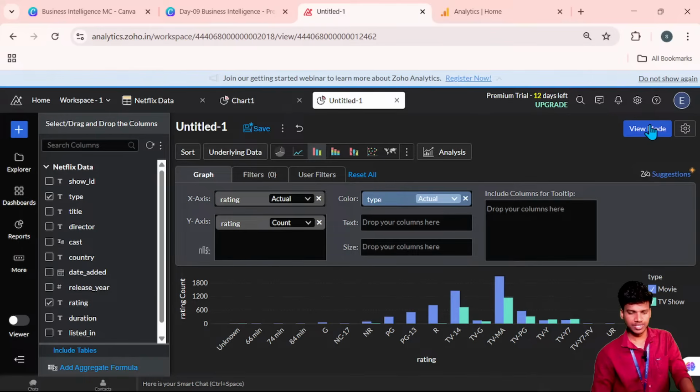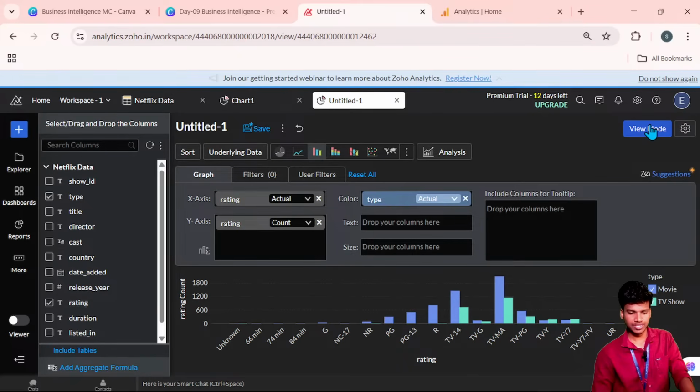So very less values are present. No more data are present here, that means no values are here. So now the G is having only movies. Only movies are rated by the company. The 84 minutes don't have data, and the NC 17 is very less, nearly 1, I think.